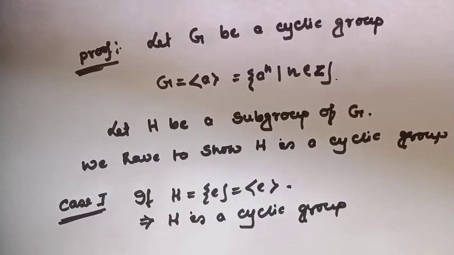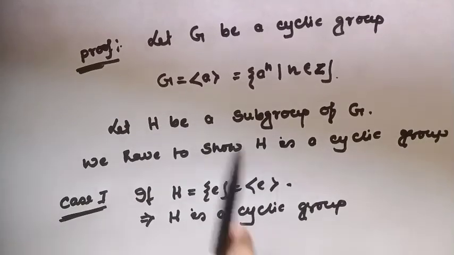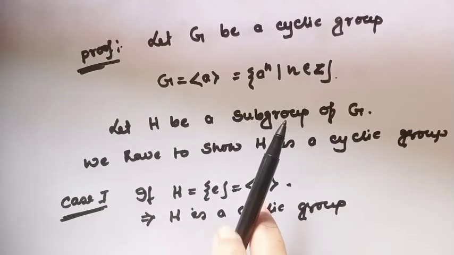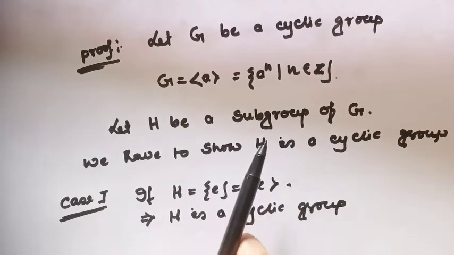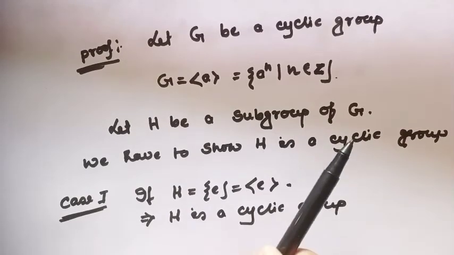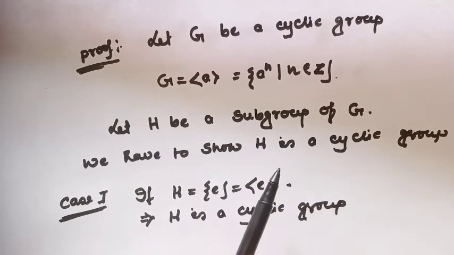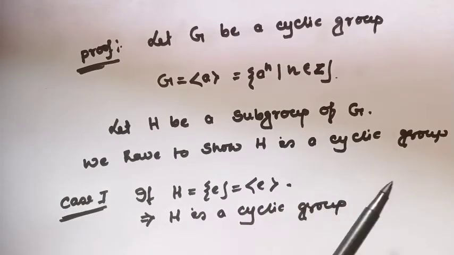Let G be any cyclic group. Then G will be generated by a single element a. Let's consider G is generated by a, and let's consider S be any subgroup of G. Then our claim is, we have to show S is a cyclic group.